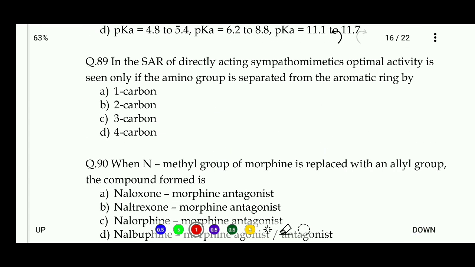Second last, in the SAR of directly acting sympathomimetic, optimal activity is seen only if the amino group is separated from the aromatic ring by 1 carbon, 2 carbon, 3 carbon, 4 carbon. Right answer is 2 carbon.